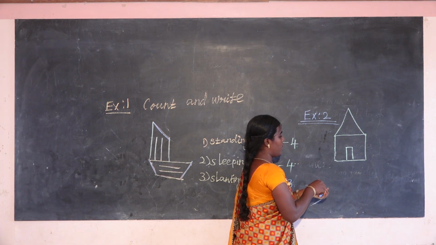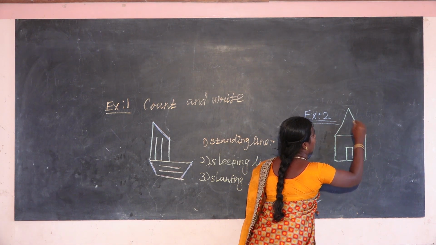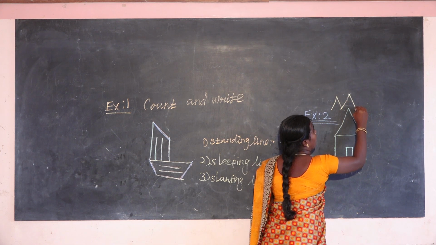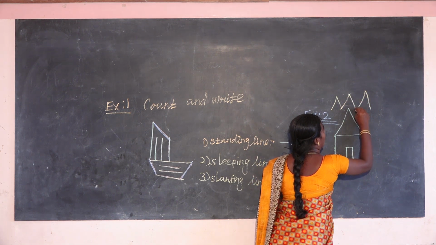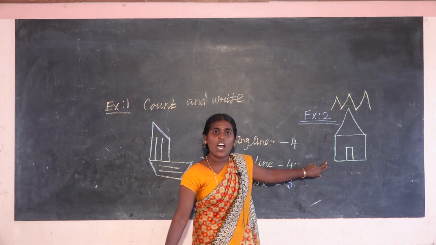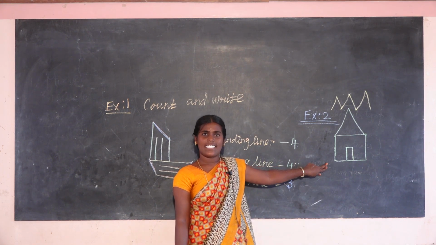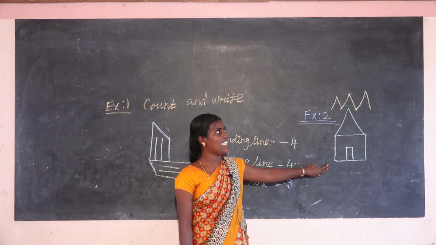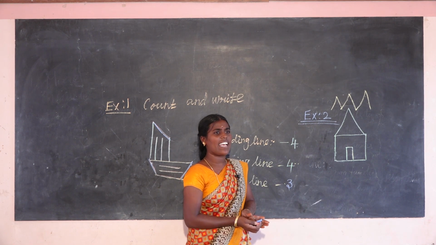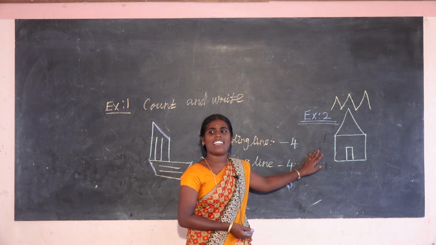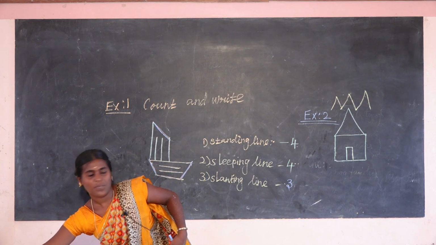Draw it here. Now you count and write the standing lines and sleeping lines. Guess how many standing lines there are.